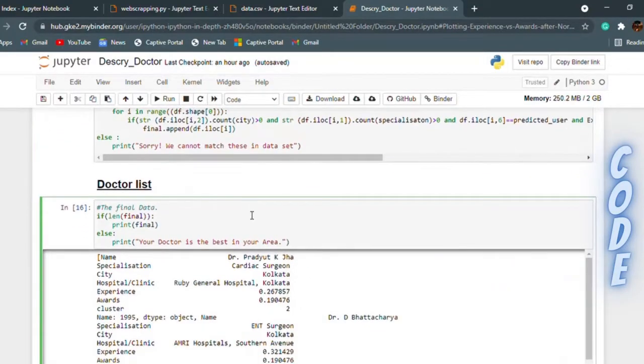The final segment prints the best or the better doctor, if any. We'll now be taking a few test cases.